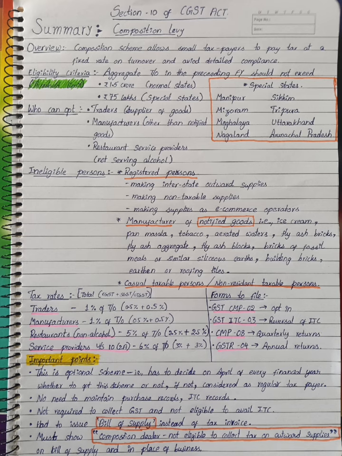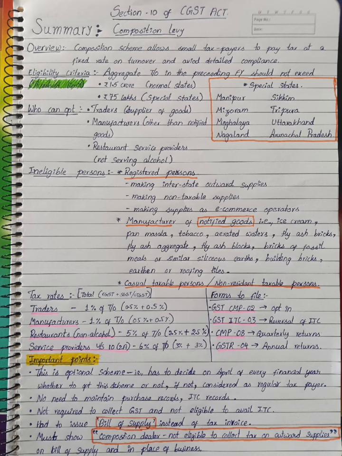Also ineligible: manufacturers of notified goods, that is ice cream, pan masala, tobacco, aerated waters, fly ash bricks, fly ash aggregate, fly ash blocks, bricks of fossil meals or similar siliceous earths, building bricks, earthen or roofing tiles, or casual taxable persons or non-resident taxable persons.